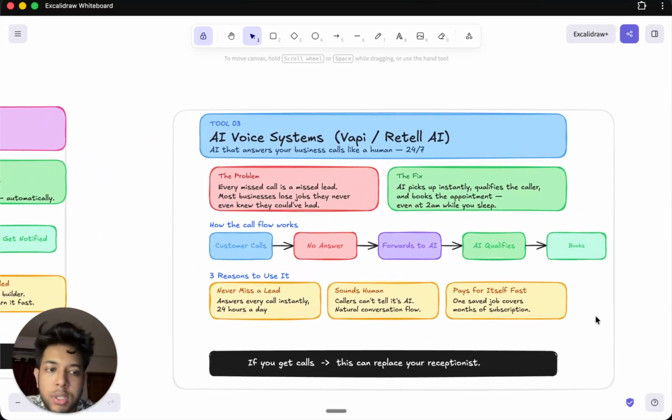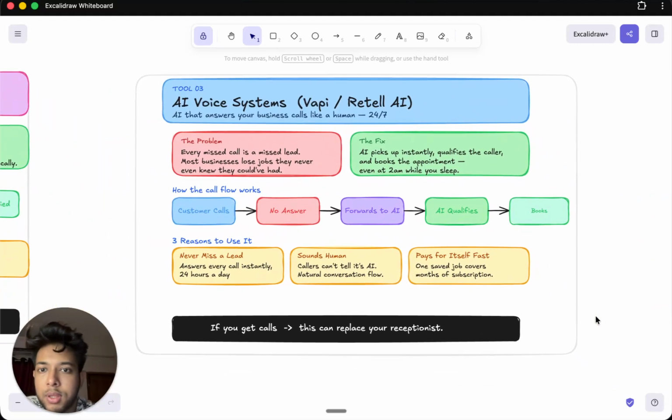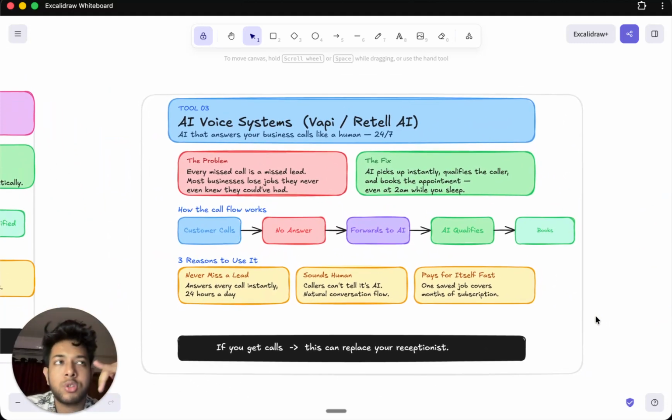Now with that being said, let's head over to the final tool that I have in mind. Basically these are AI voice systems. You can consider them as AI phone callers, because a lot of businesses in the world rely on phone calls massively. Let's say whenever we're calling a business after hours, there is no one to pick up the call, right? But that could be a potential customer. If it's a high ticket business, such as a home service or HVAC business, where each job costs around $3,000 to $5,000, you're missing out on a potential deal just because there was no one to pick up the phone call.